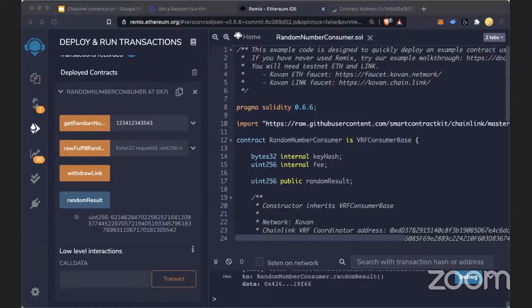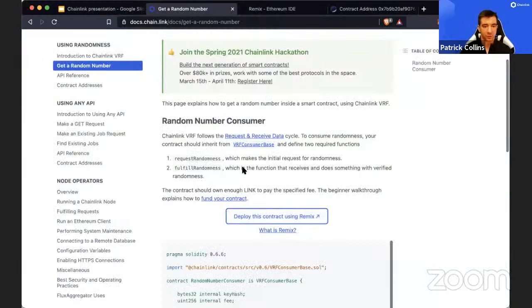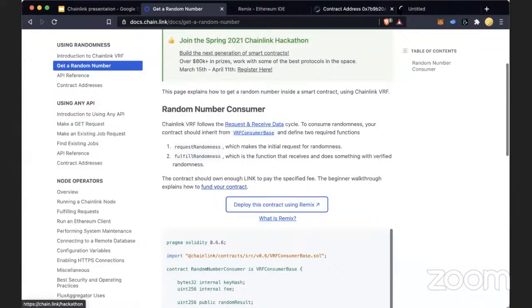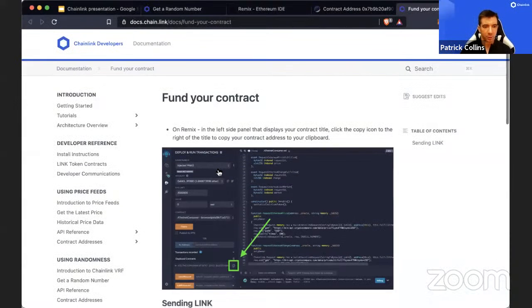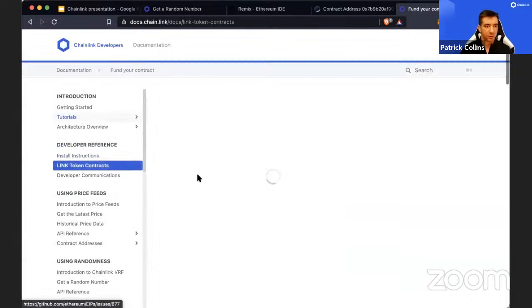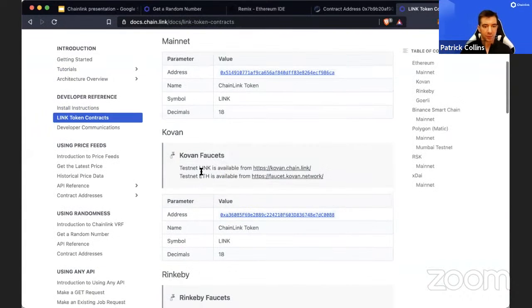How can we get link for testing purpose? Oh, good question. That's a really good question, actually. So if you go through any of these beginner walkthroughs, or even just tokens, there are these faucets.